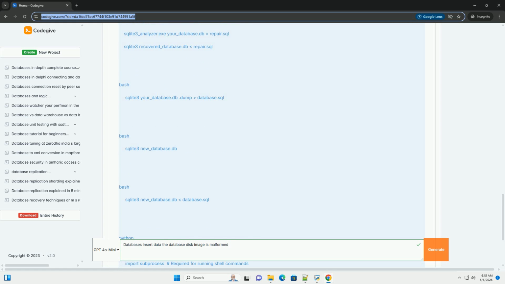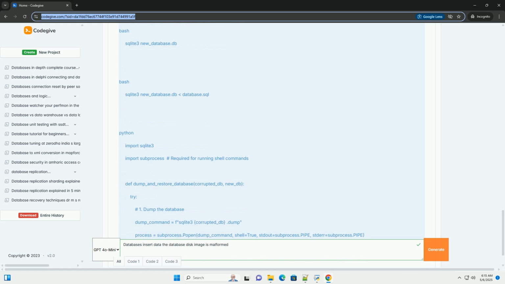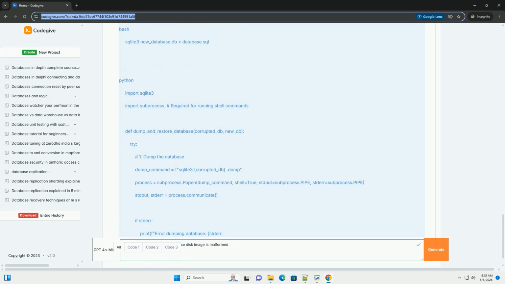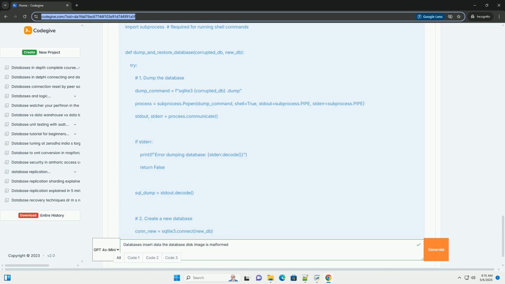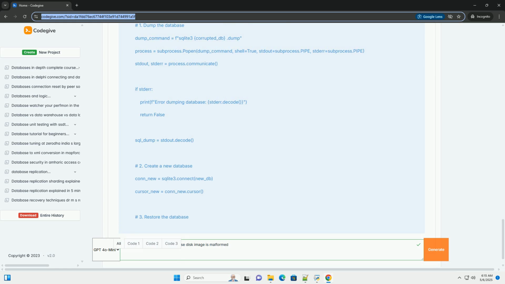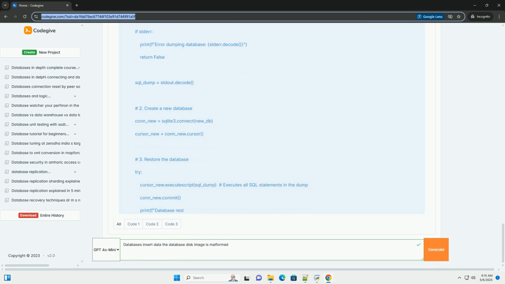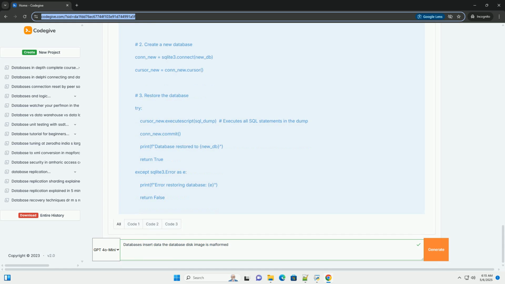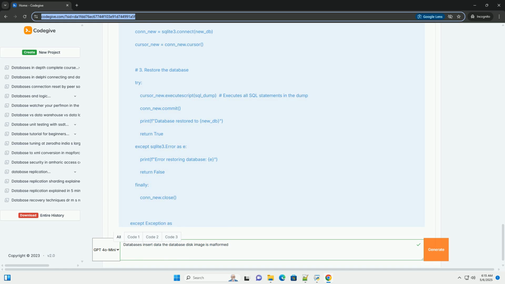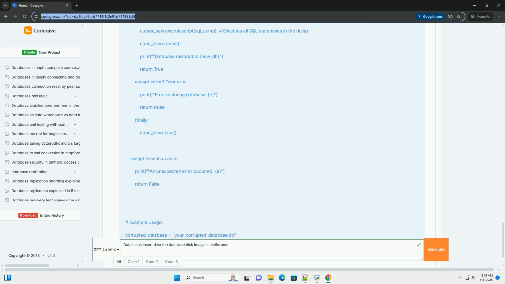This tutorial provides a comprehensive guide to this error, covering potential causes, diagnostic techniques, and recovery strategies, along with code examples. Understanding the error. The database disk image is malformed error essentially means that SQLite's internal checks have determined that the database file is inconsistent or damaged. This can manifest in various ways.